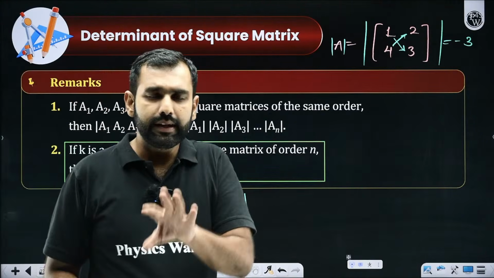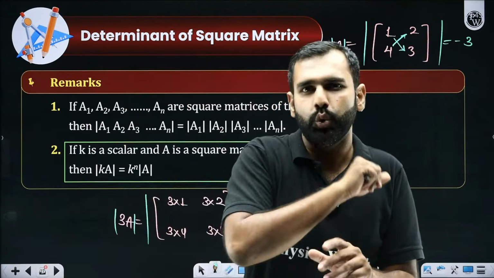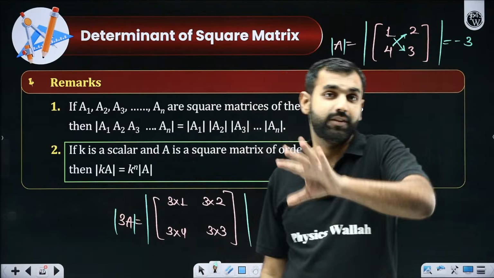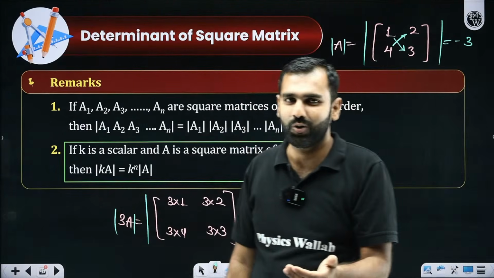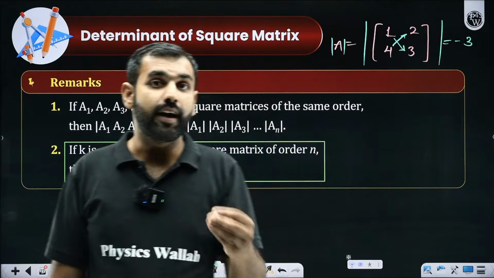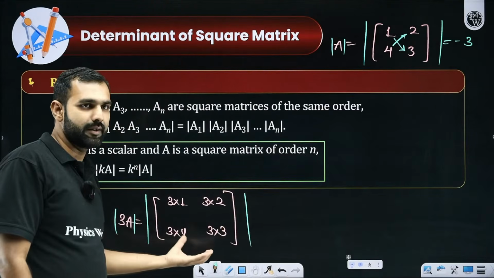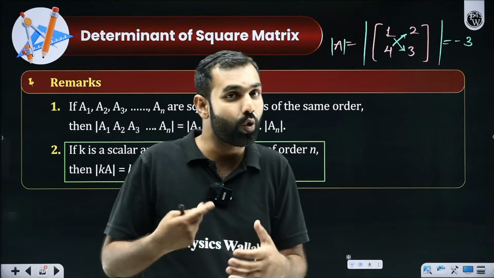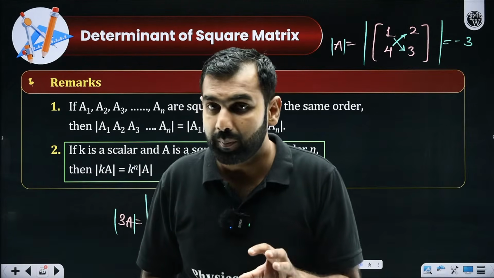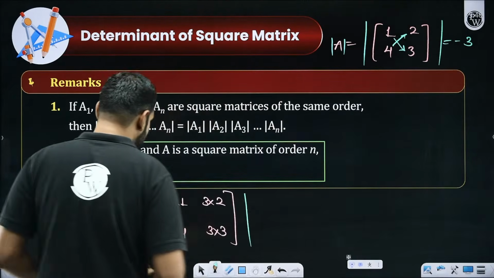Now, let's say a scalar is multiplied to a matrix, then that scalar gets multiplied to all of its elements. Yes or no? But if there is a common entity in a determinant, then I can take it common, either row wise or column wise. Do you remember that as a fact? In determinants, you must have studied it.